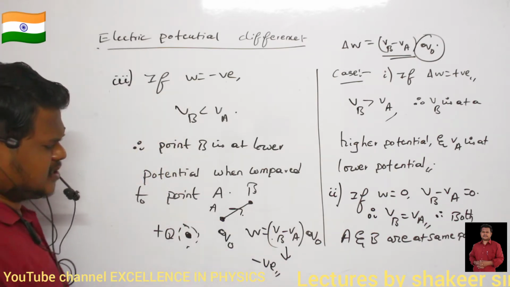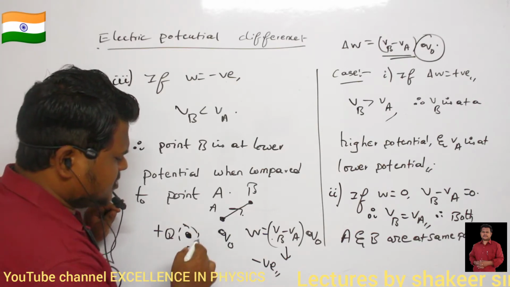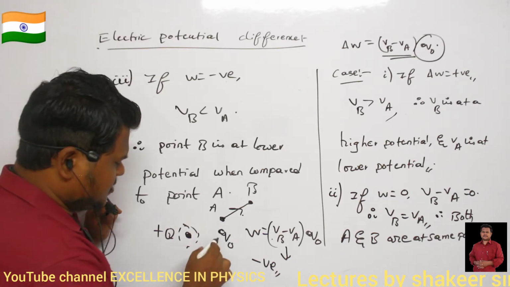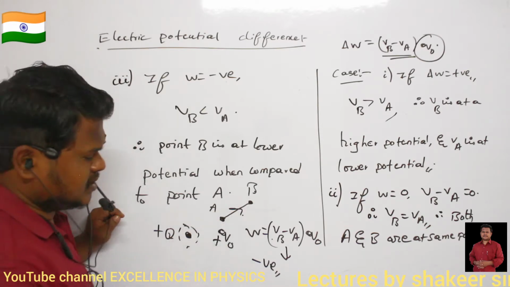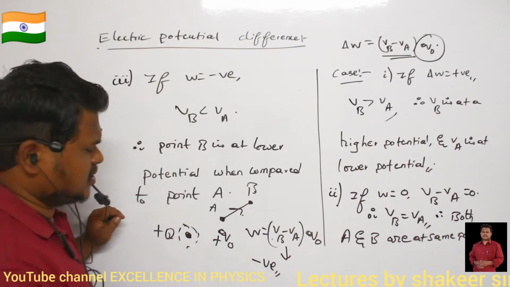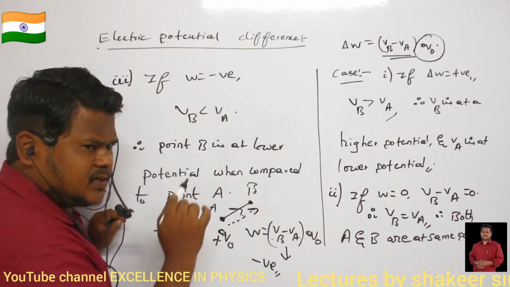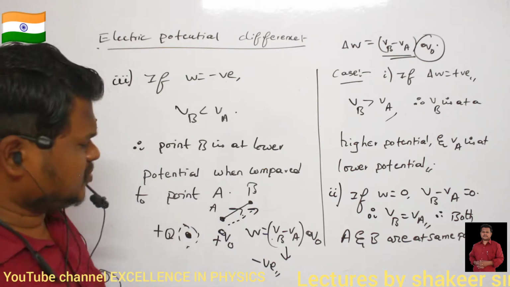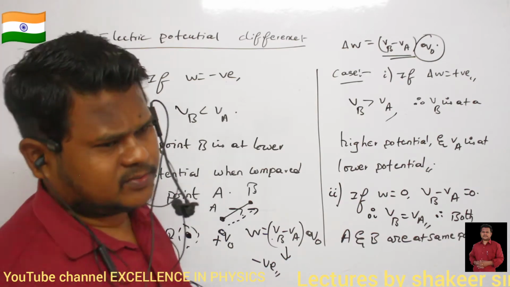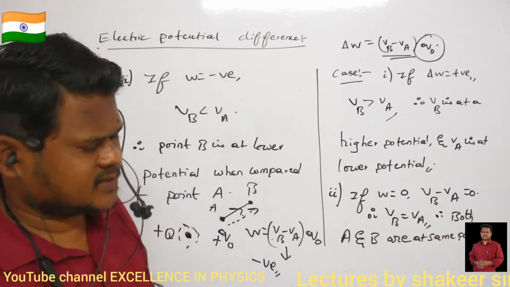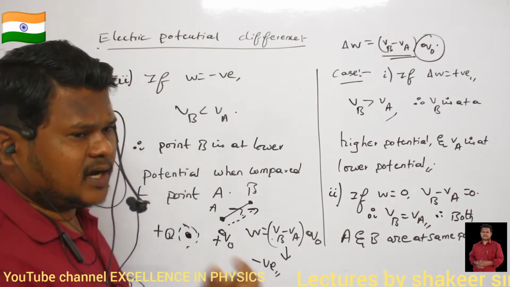Or you can understand the same concept in one more method. So test charge, is it positive or negative? Test charge is positive. So will it experience a force of attraction or repulsion? It will experience a force of repulsion. So charge will try to move in the same direction. But how should we move the charge? We should move the charge without any acceleration. That is what we have discussed in the first class.